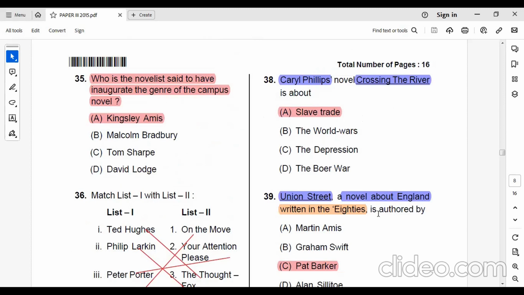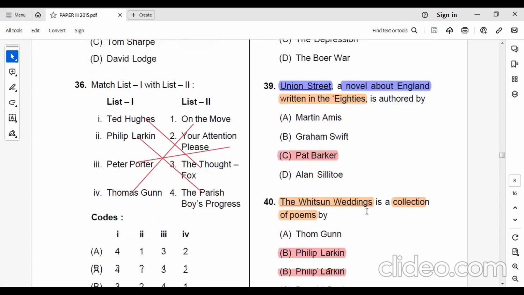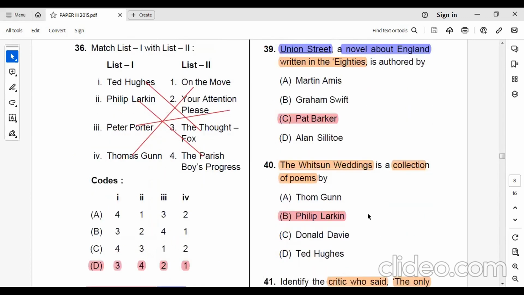Union Street is a novel written by Pat Barker. This novel is about England, written in the 80s. The Whitsun Weddings is a collection of poems written by Philip Larkin.